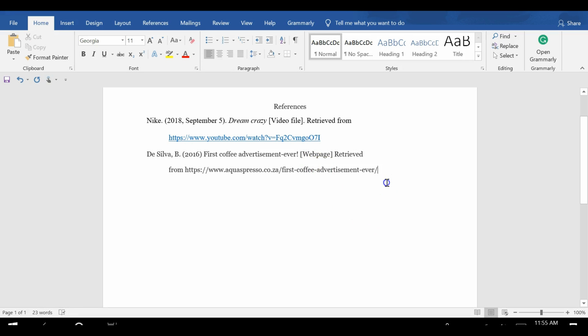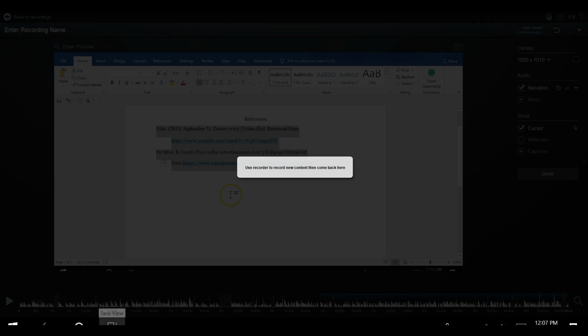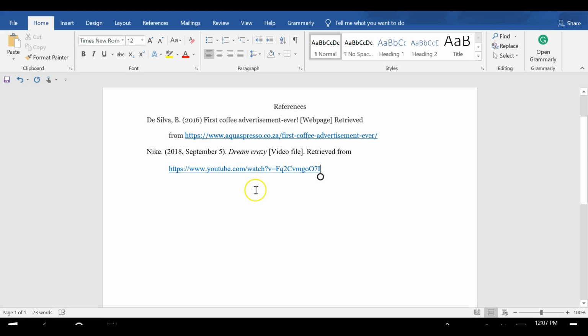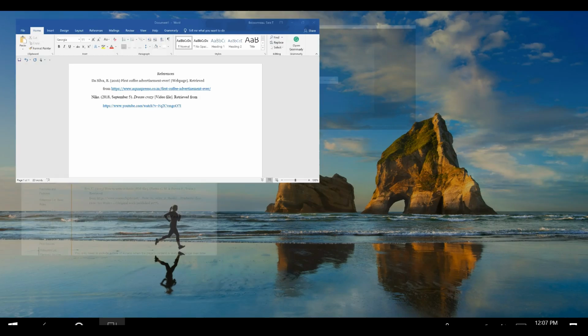Again, some of these, especially if you're dealing with a historical advertisement, might get a little bit tricky. So do let me know if you have questions about how to cite it, we may have to kind of combine different types of citation, but this should get you pretty close to where you need to be. There are a couple of small errors here. One, I misspelled De Silva, and two, I need a period here. So you always want to double check your style guide before you finish your citation.